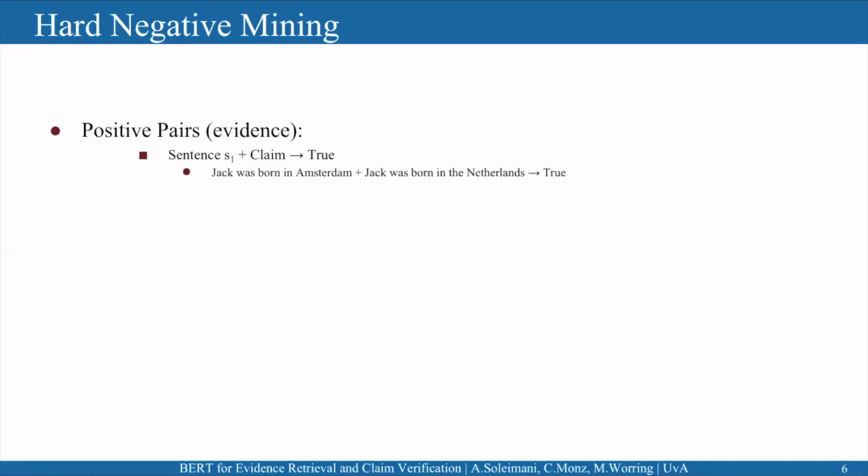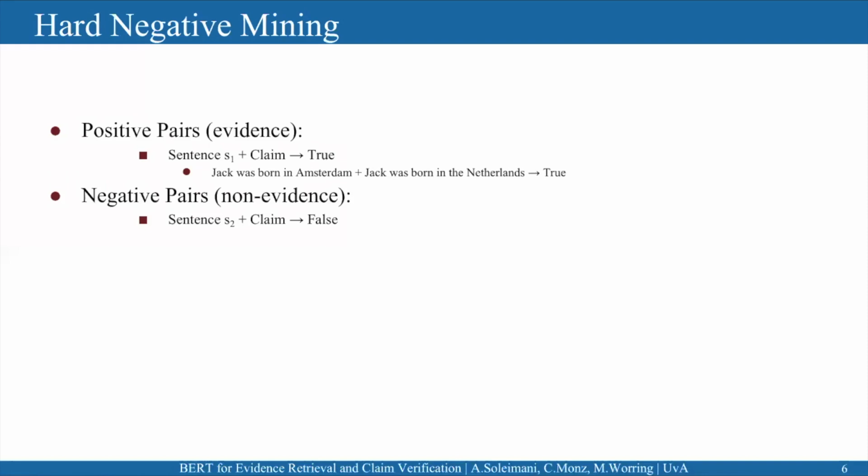In this work, we propose to use hard negative mining. In the dataset, we only have positive pairs, or evidence sentences. For example, "Jack was born in Amsterdam." Consider this as an evidence. And for the claim, we have "Jack was born in the Netherlands." So this is a true claim.